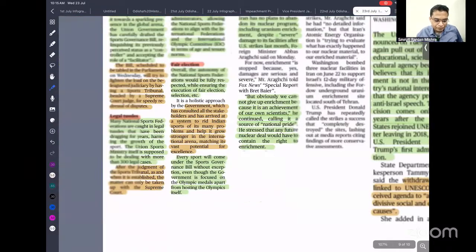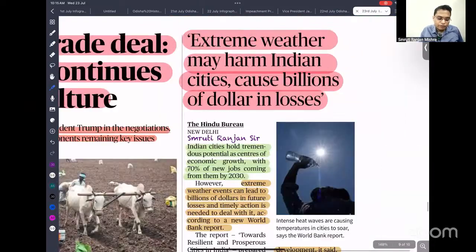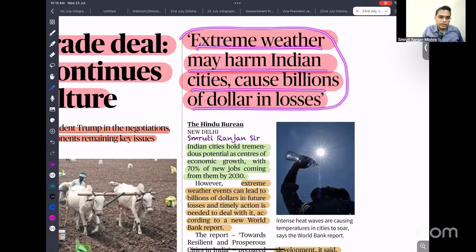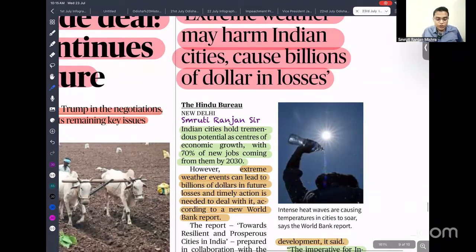Okay. So the next important news is that extreme weather may harm Indian cities and cause billions of dollars in losses. Recently we are seeing this extreme weather, which can be flash floods, that means floods happening in a very short span of time. It can be flash drought also, that means very dry conditions in a very short span of time. Ultimately it is affecting so many people, because people are dying from heat stroke, productivity is reduced, and disease spreads. So that is what it is talking about.